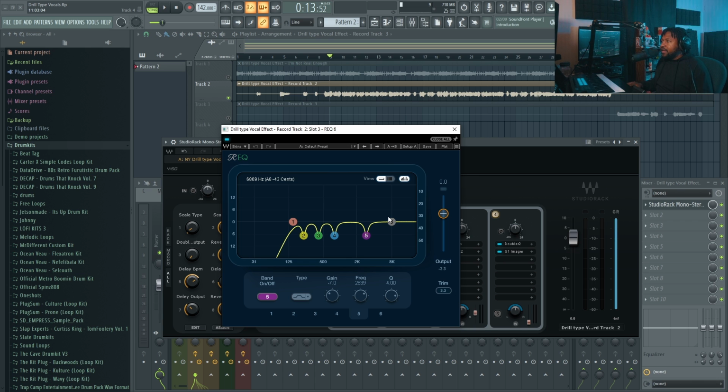It's always good to have that. Like I said, I'll play it before and after so you can hear how it just kind of cleans it up a little bit, knocks out all those bad frequencies. You can go in there and adjust them to your vocals if you want to, but this should cover most vocals out there.